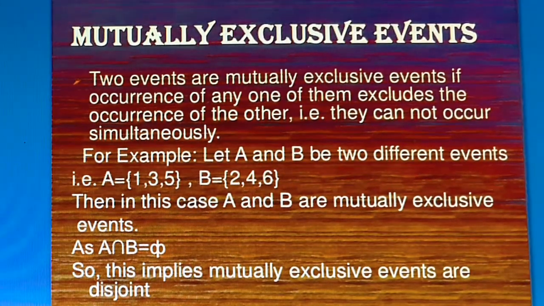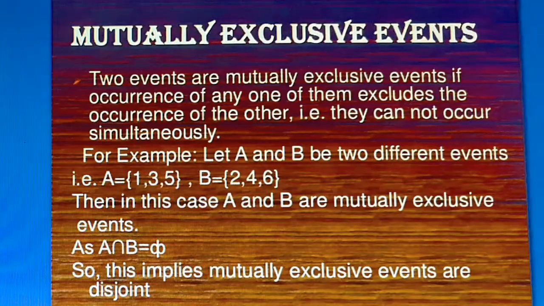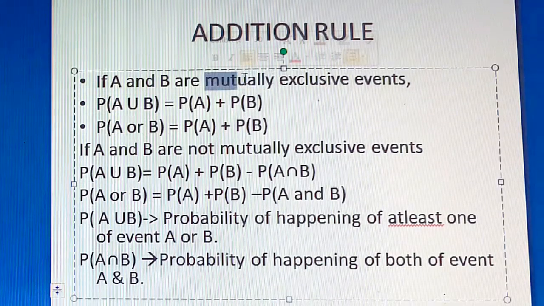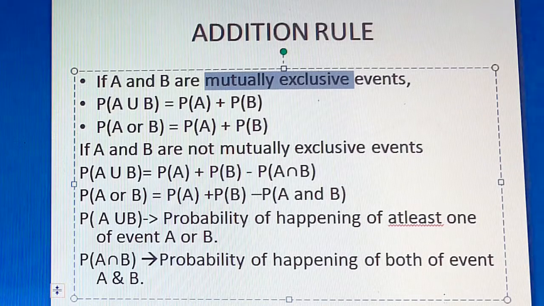Okay, students, don't get puzzled. When you do a problem, you will understand much better. If the two events are mutually exclusive, the addition rule is P of A union B is equal to P of A plus P of B. Very important, remember.